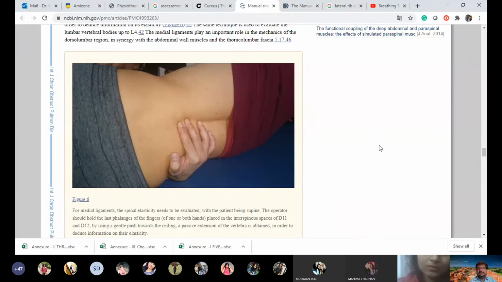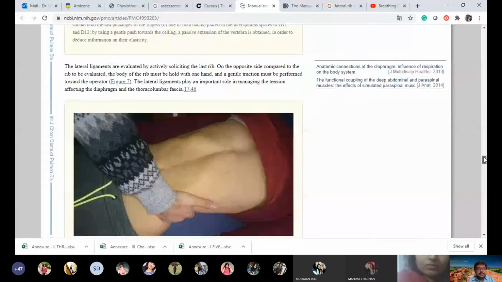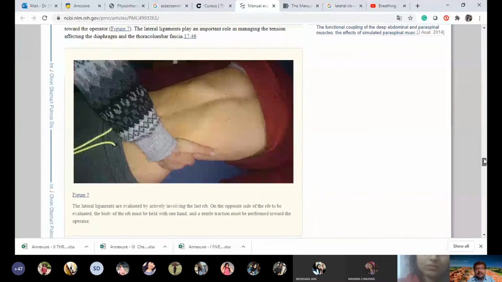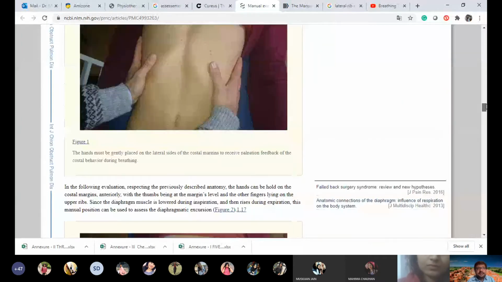You will feel the extension of the spine. First there is a movement of the diaphragm, and the movement of the diaphragm gets transmitted to the back also, and to the lateral costal margins also, because there is an interdigitation of the transversus muscle, and that is what Mahima was asking. This is also the lateral ligament.